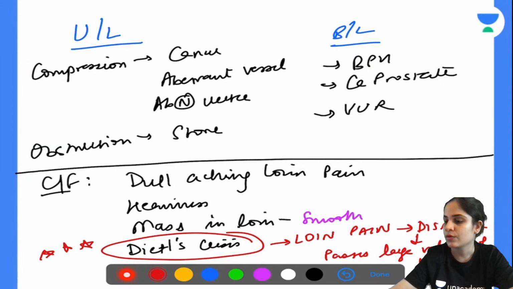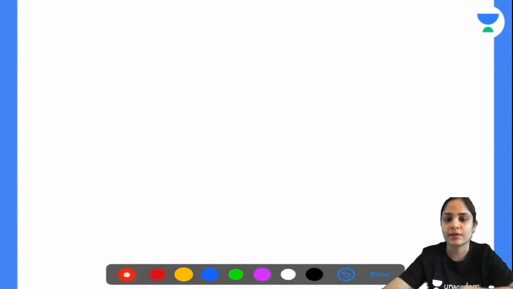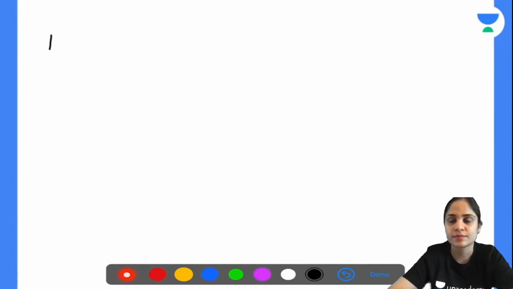Okay, now how do you investigate this hydronephrosis? Anyone? Investigation of hydronephrosis? Very easy to investigate. Anything in which the kidney size has enlarged, the kidney is dilated, can actually be picked up by any of the investigations.